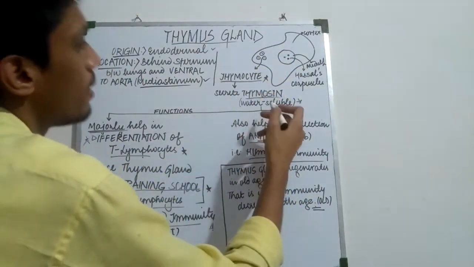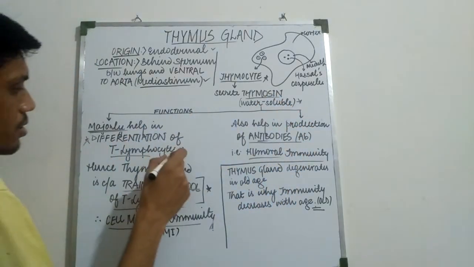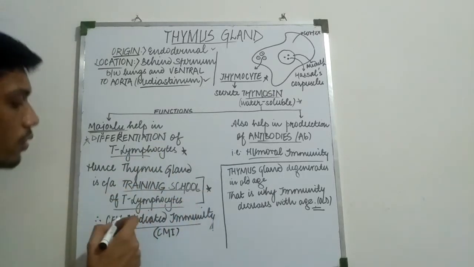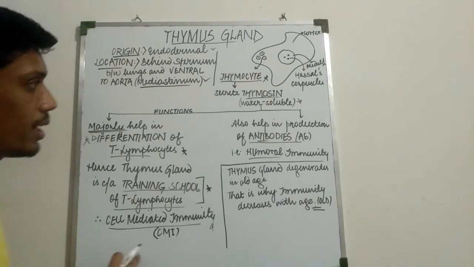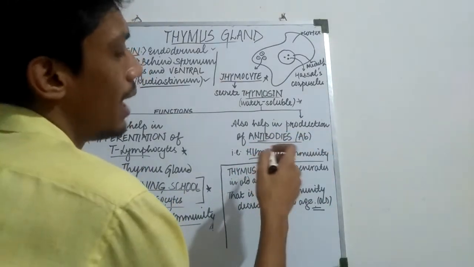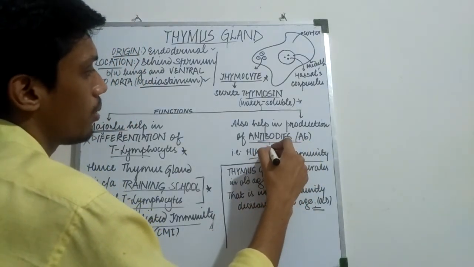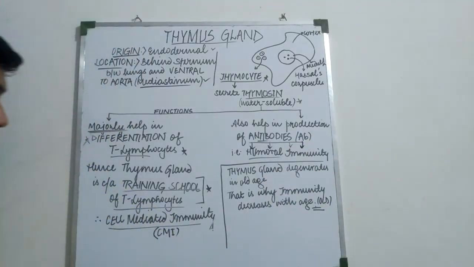Thymocytes secrete thymosin, a water soluble hormone. Major function: differentiation of T lymphocytes. Hence the thymus gland is called the training school of T lymphocytes. It provides cell-mediated immunity. Another function is that it helps in production of antibodies, and antibodies provide humoral immunity.